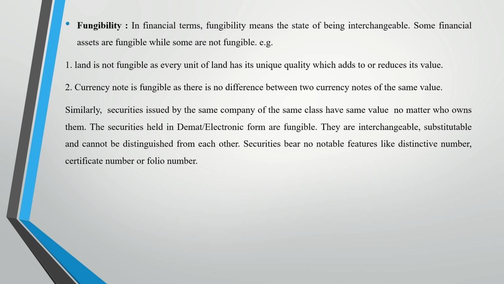Similarly, securities issued by the same company of the same class have the same value no matter who owns them. The securities held in demat or electronic form are fungible, they are interchangeable, substitutable and cannot be distinguished from each other. Securities bear no notable features like distinctive number, certificate number or folio number. So when we are talking about fungibility, one thing to be mentioned is that securities are always considered to be fungible assets.